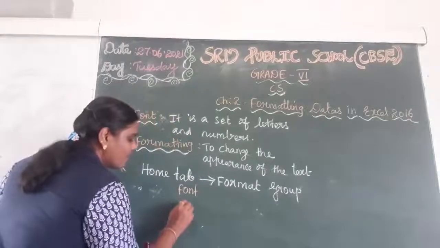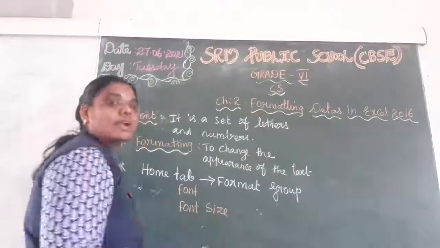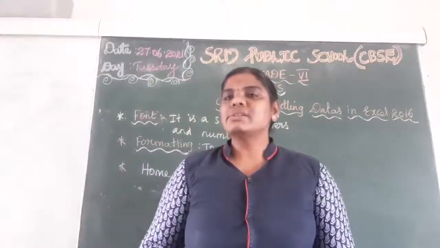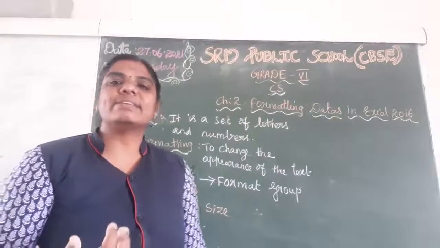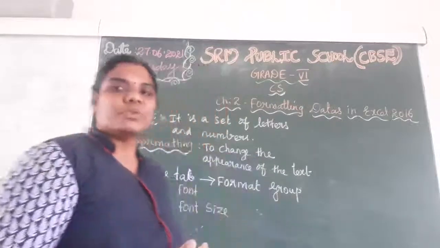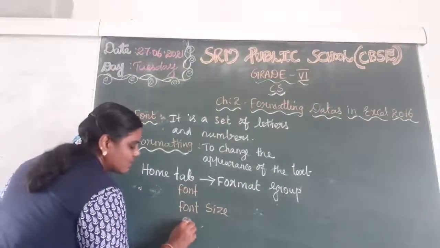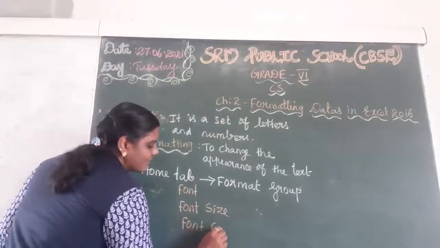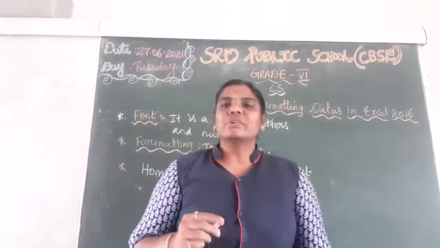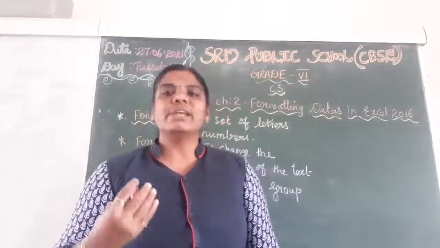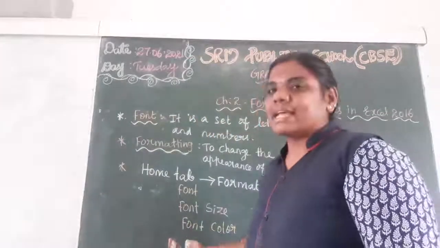Next one, font size. Suppose we need to increase or decrease the size of the font, we can use the option font size. The next one, font color. Suppose we need to set any color, we can use the option font color.